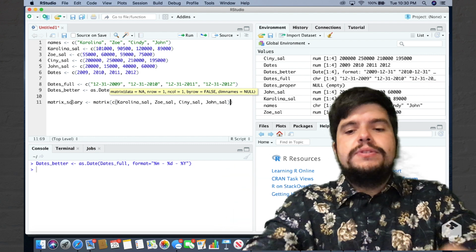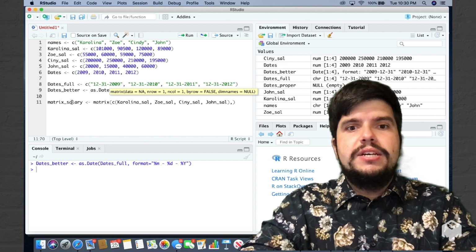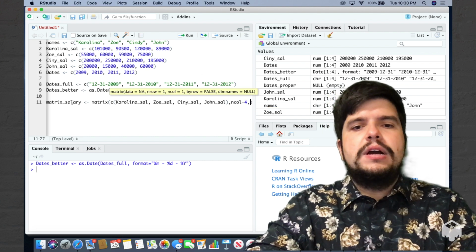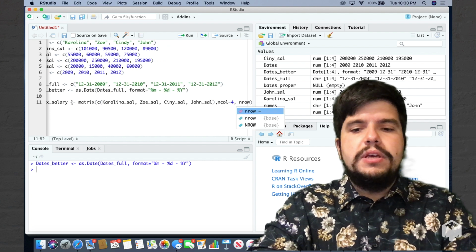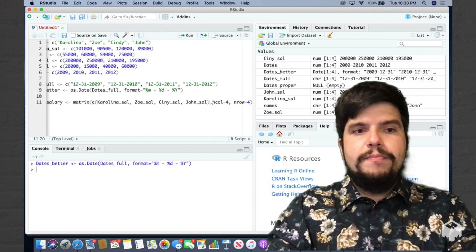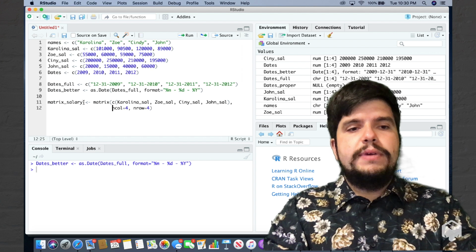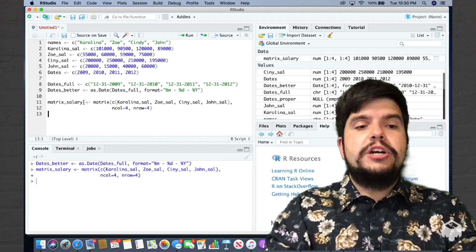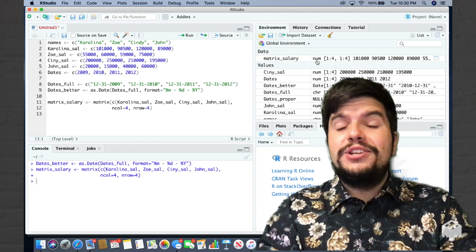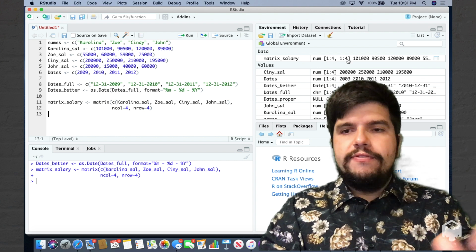And then what I'll do is I'll define the number of columns and the number of rows. So nCol will be equal 4, comma, nRow will be equal 4 as well. Beautiful. Okay, so I can submit my matrix function and build the new matrix. Let's do it. Let's do command return, control enter. And now I have a beautiful matrix that is, of course, numeric. 4 rows and 4 columns.